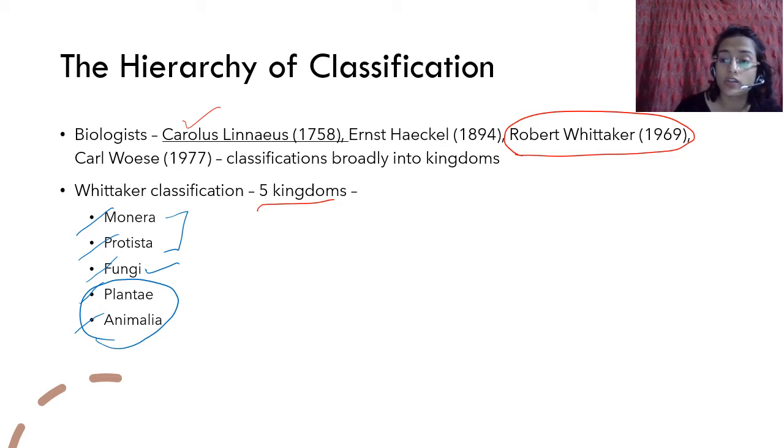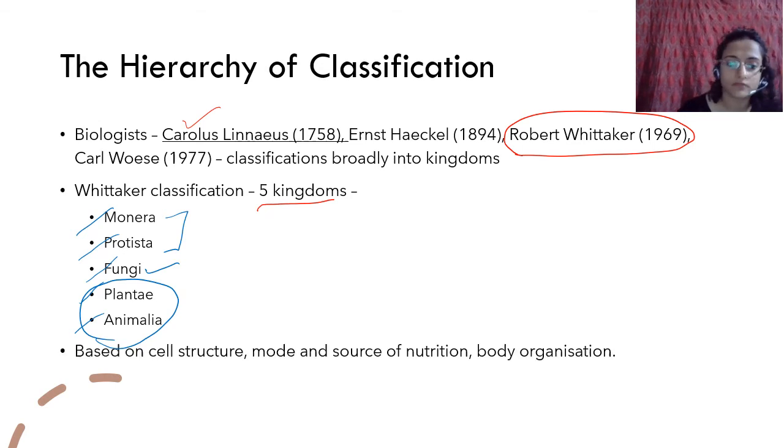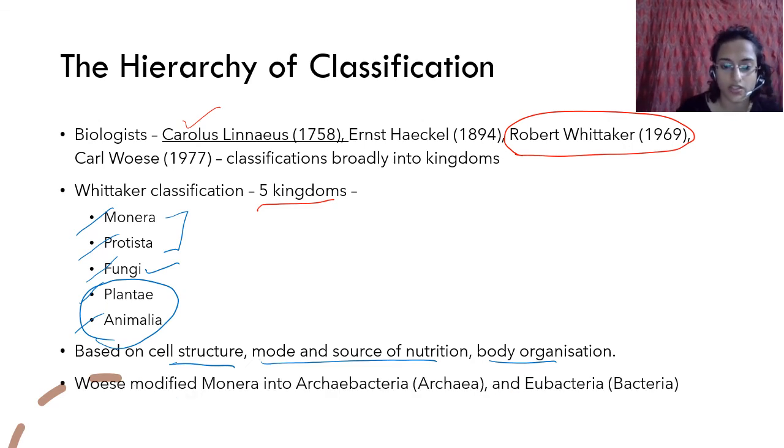Earlier classifications were only divided into plants and animals. So bacteria को भी plants बोलते थे, but that doesn't happen, right? So that is why you also had 3 kingdom classification. But now we are going to be doing 5 kingdom classification of Whittaker, and it is based on cell structure, the mode and source of nutrition, and the body organization. This is basic. This comes after this, and this is then body organization के different levels होते हैं. There are many different levels of body organizations. And this is the five kingdom classification of Whittaker.